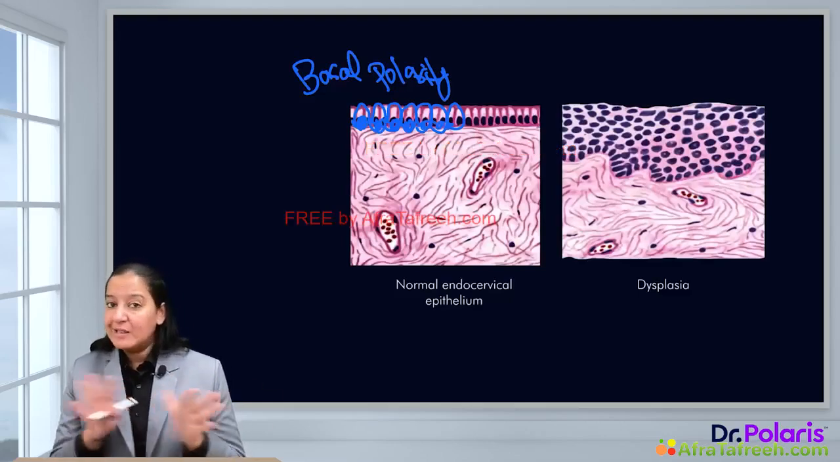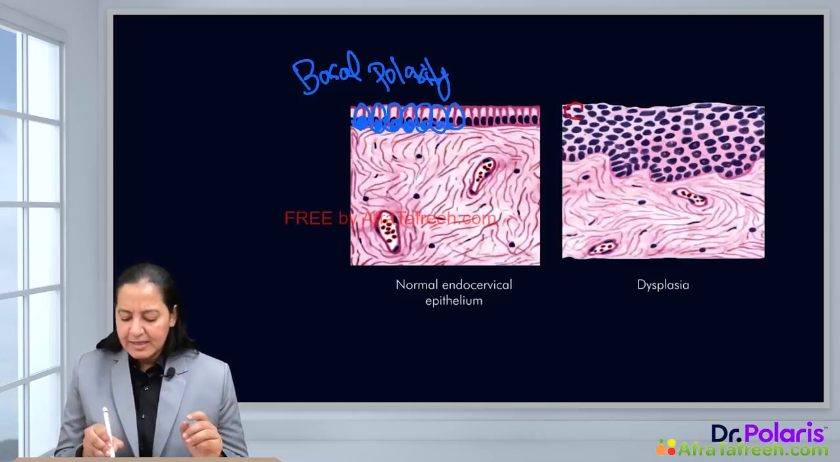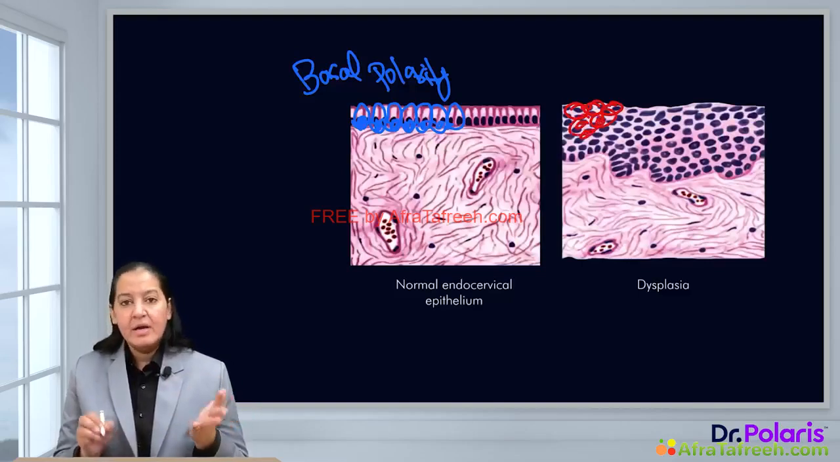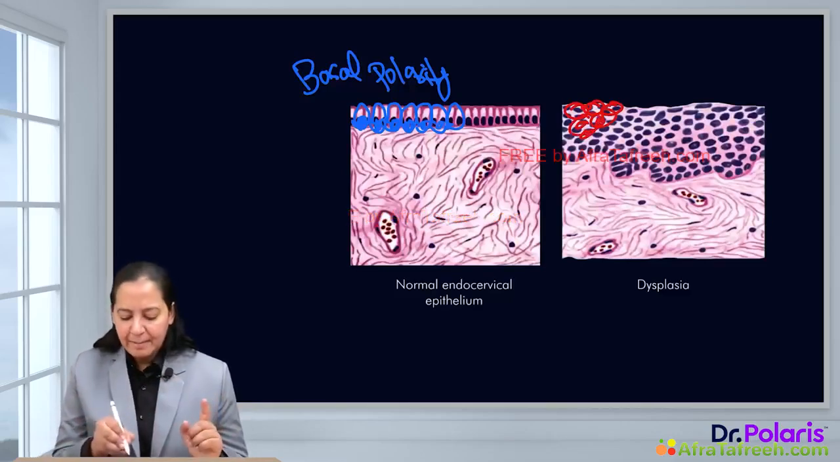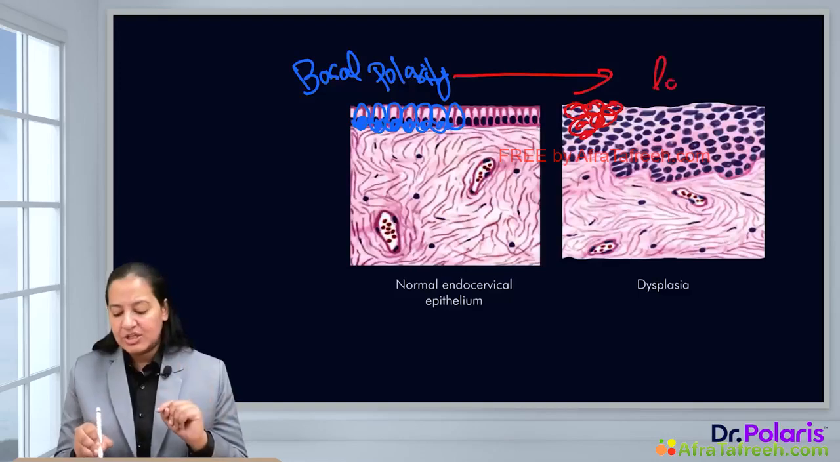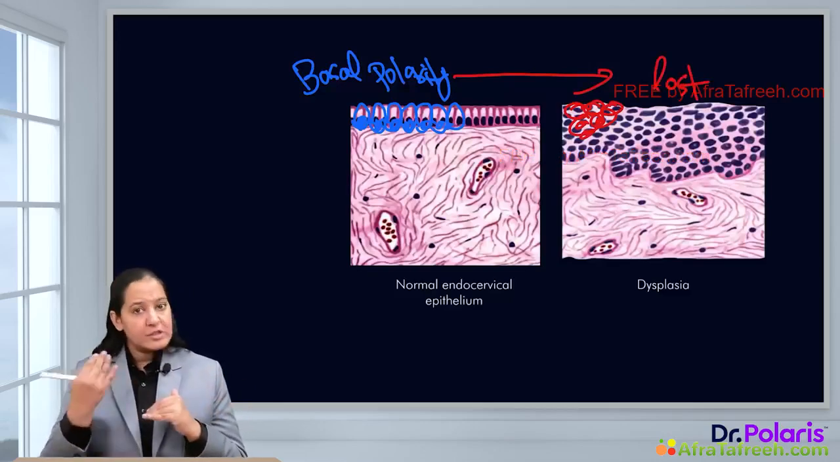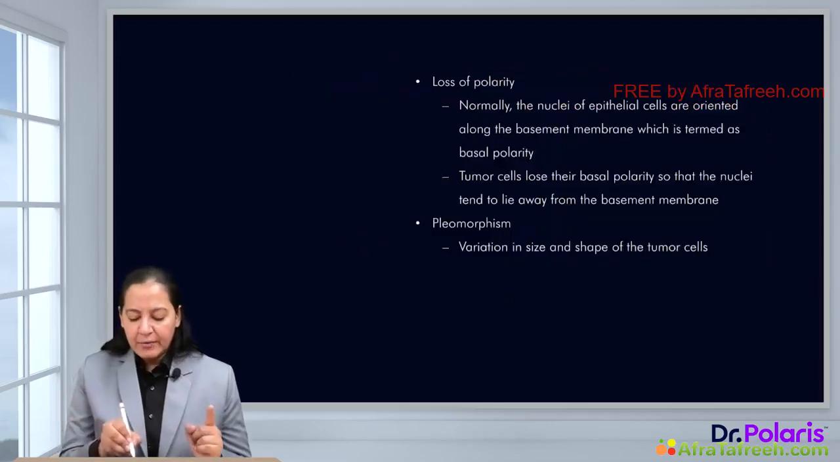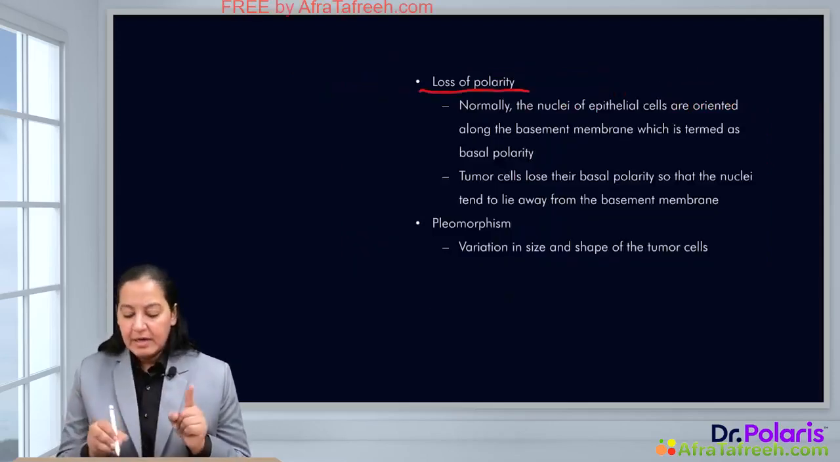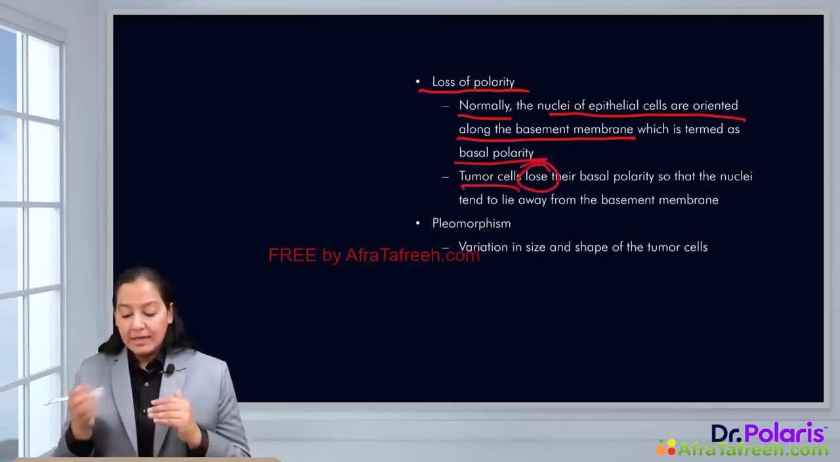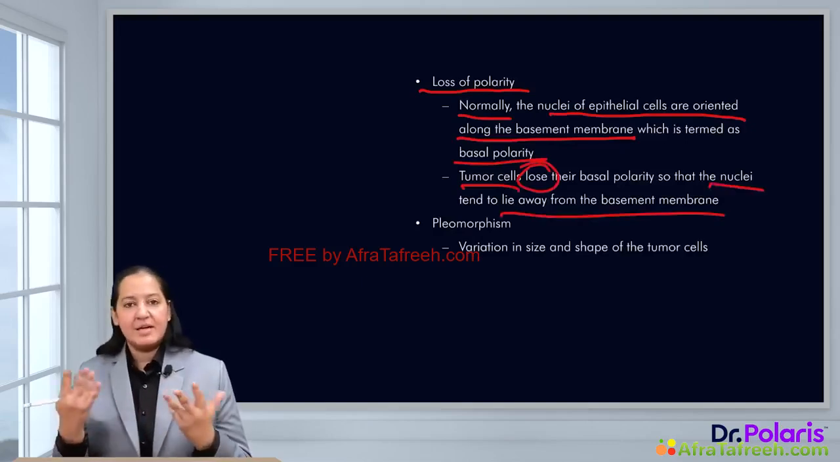But when this basal polarity is lost, as in the second diagram, you can see inside the cells the nucleus is lying anywhere. It can be central, it can be eccentric, it is not always towards the basement membrane. So the basal polarity which was present normally is lost here. Loss of basal polarity is a feature of dysplasia. You can read the definition here. Normally the nuclei of the epithelial cells are oriented along the basement membrane. This is known as basal polarity. But in dysplasia, the tumor cells lose the basal polarity and the nucleus lies away from the basement membrane, or haphazardly anywhere.